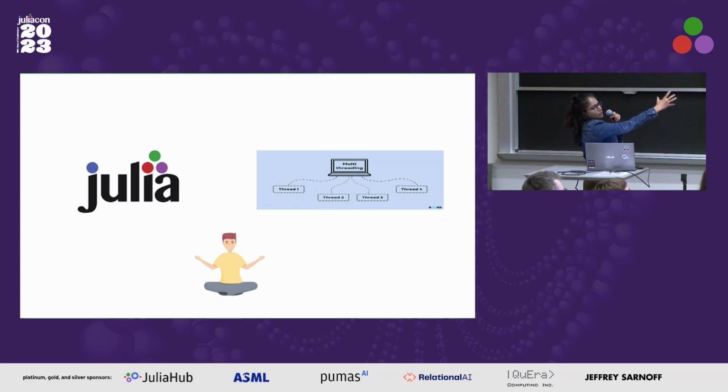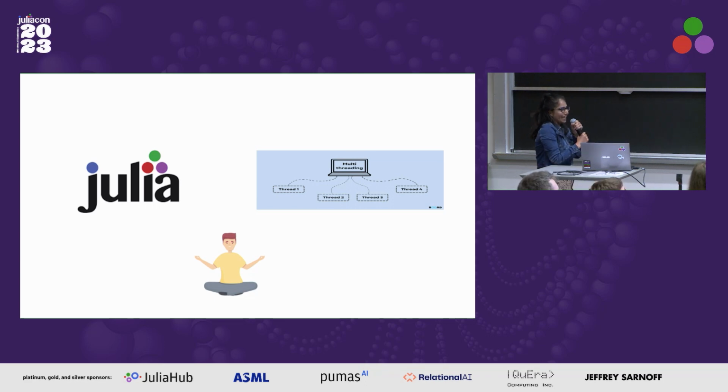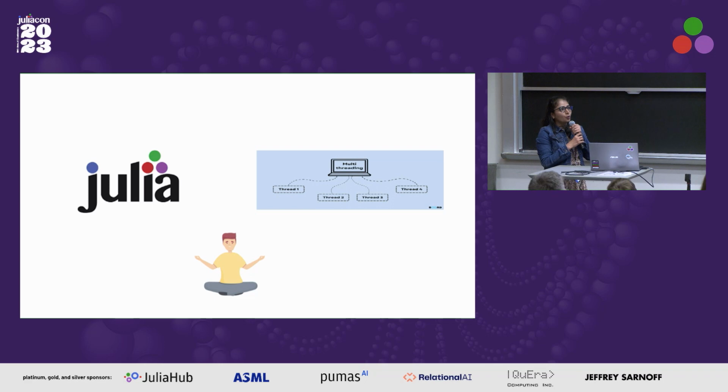So this is me sitting between Julia and multithreading, trying to figure out what I am writing. As a novice developer, as somebody who is starting, we need to know how the syntax is working, how to remove the race condition, how to check where the memory allocation is happening. So all these challenges that people face while they're writing code, I have described over there.